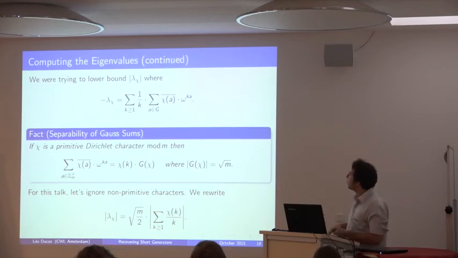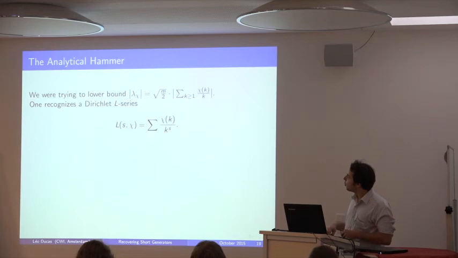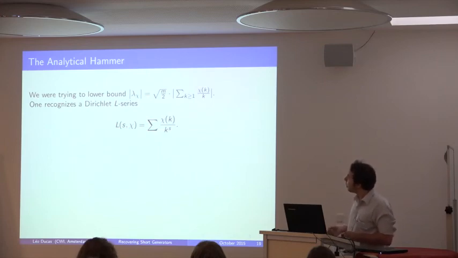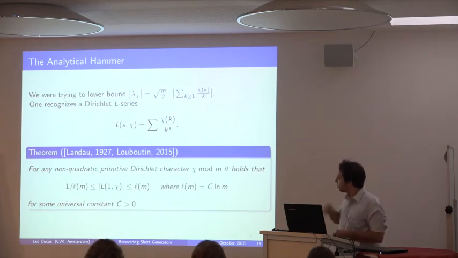So what's going on? Actually, this is all very well known. It's called a Dirichlet L series. For example, if you replace the character by 1, if you take the trivial character, then you get the Riemann zeta function. So this whole question is related to a question of analytic number theory. We wanted to lower bound this, we've expressed it in terms of an L function, and those L functions have been very thoroughly studied since the beginning of the 19th century.